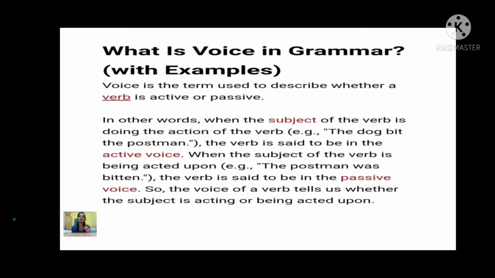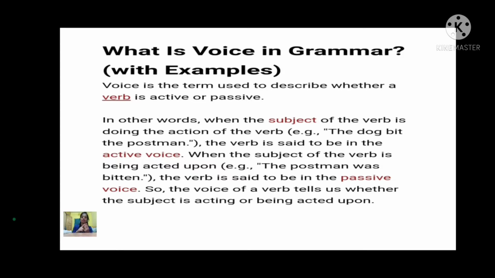The example, let's see: the dog bit the postman. Dog has bitten the postman. कुत्ते ने postman को काटा है. The verb is said to be in the active voice. Why is it said to be in the active voice? Always we have to see first subject, verb and then the object.